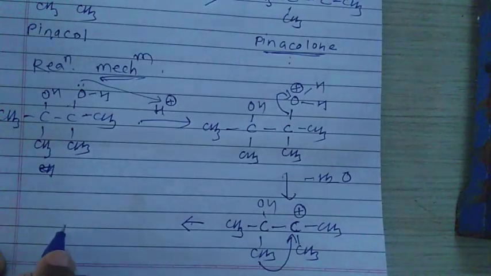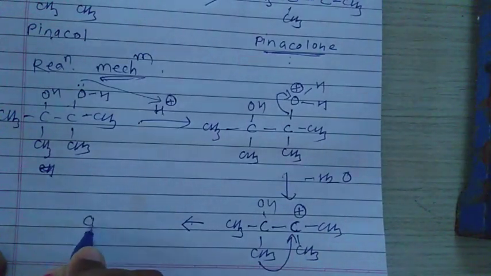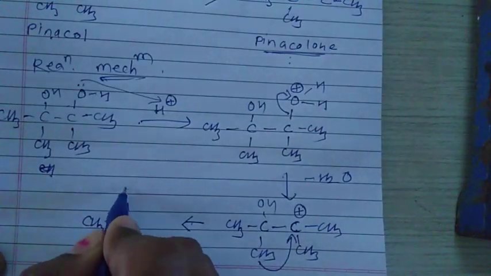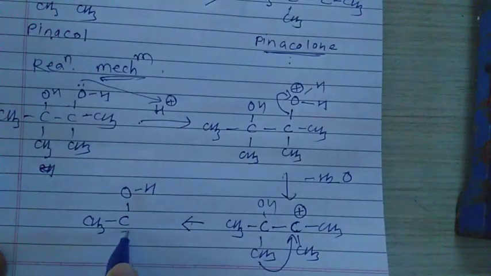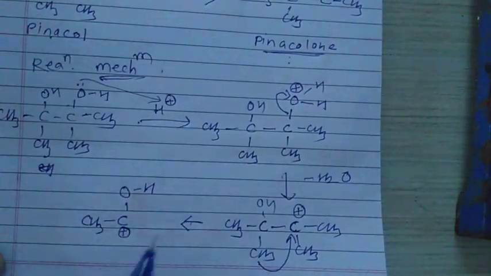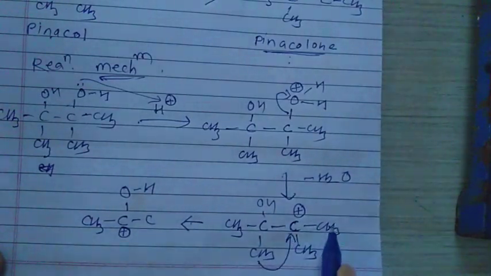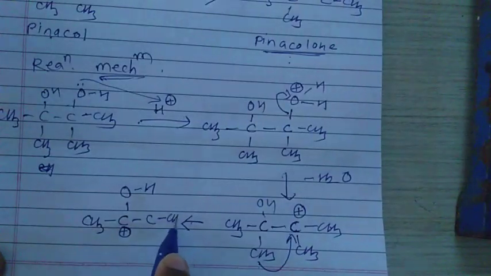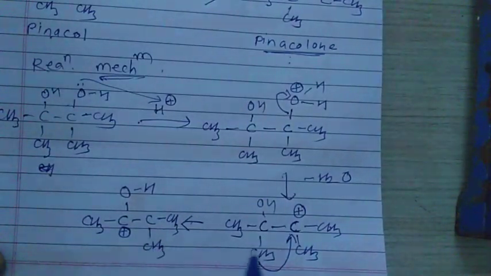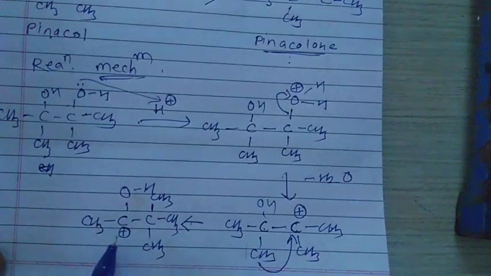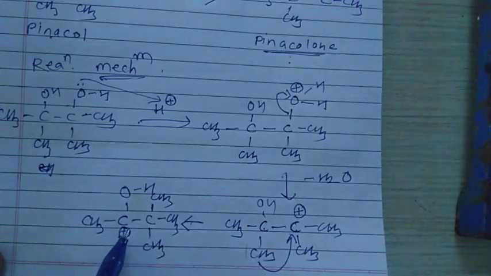Carbocation, and the structure which is formed in this manner, that is CH3, C, here there is an OH, and this carbon becomes positively charged, that means this carbon becomes a carbocation. Then this carbon already contains two CH3 groups, and one more CH3 of this neighboring carbon is rearranged in this manner, CH3. Then this carbon becomes what? The carbocation.